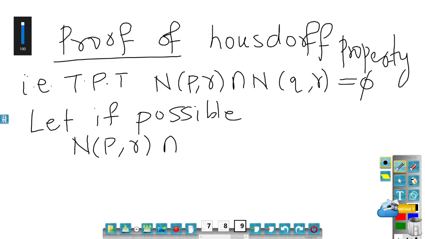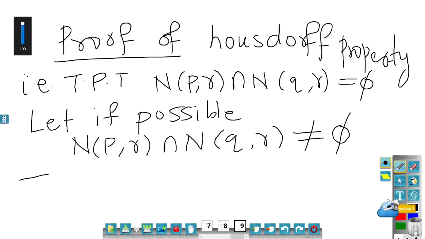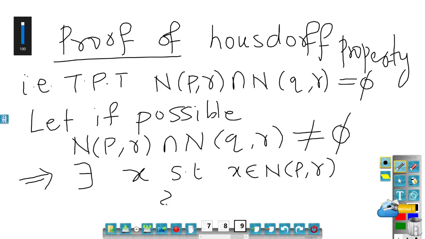So let it be possible that N(P,R) intersection N(Q,R) is not equal to empty. If it is not empty, that means there exists an element which is present in N(P,R) as well as N(Q,R). That would imply there exists an element X such that X belongs to N(P,R) as well as X belongs to N(Q,R).